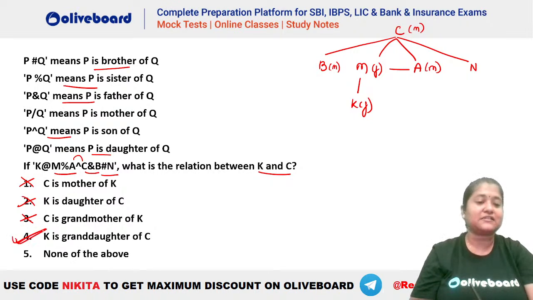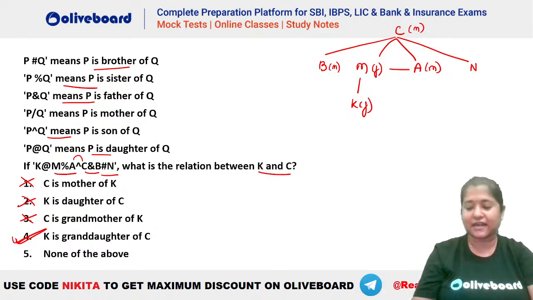This is the one that is definitely true here. That is, K is the granddaughter. Okay, Shweta was giving the right answer for the last one. Chalo, I hope this is clear, everybody. Please let me know if we have any doubts in this particular question.